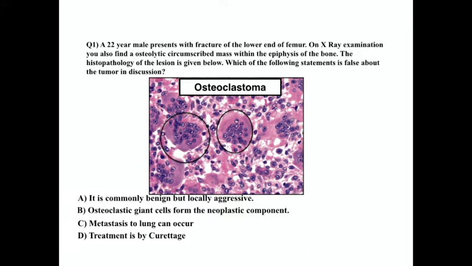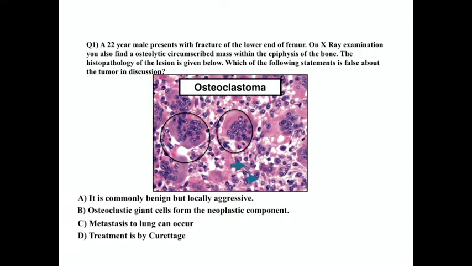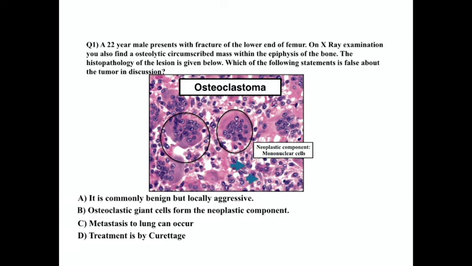I said point and not indicative because giant cells are also seen in many other conditions like aneurysmal bone cysts, brown tumors, reparative granulomas, osteosarcomas and many other conditions which should be excluded by radiology, clinical history and other histological features. But there is another component to the osteoclastoma, and that is the presence of mononuclear stromal cells, as pointed out by the blue arrows. These mononuclear cells are uniform and oval, having a nucleoli, and in fact these are the ones which form the neoplastic component of the giant cell tumor or osteoclastoma.